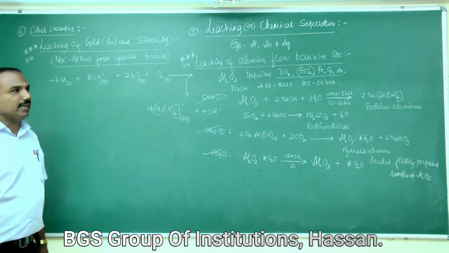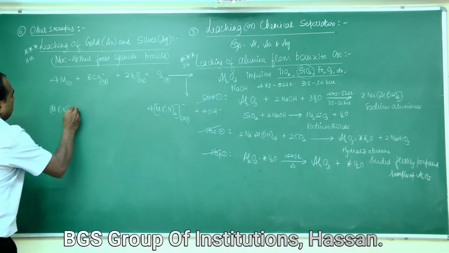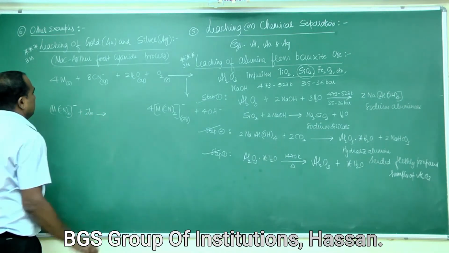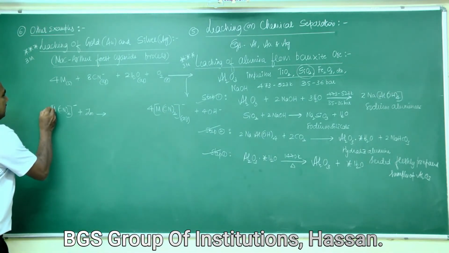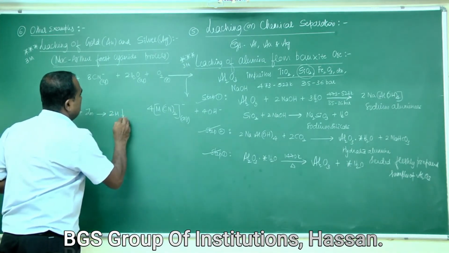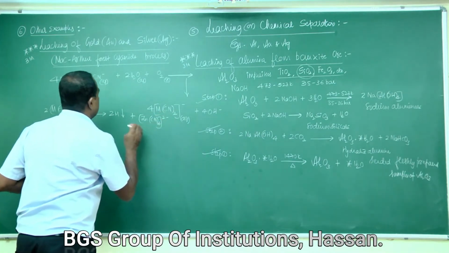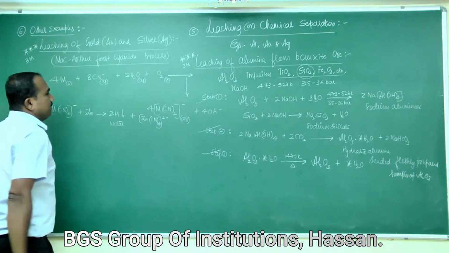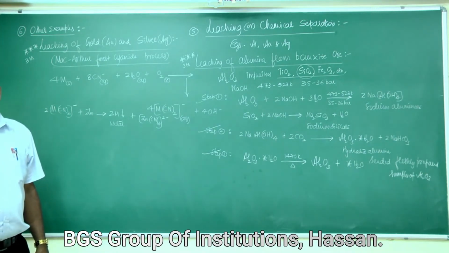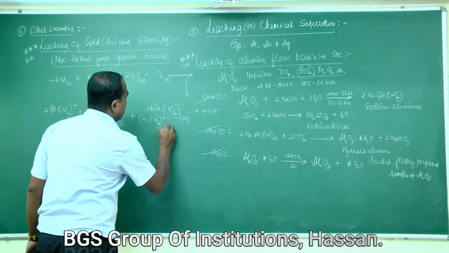The metal cyanide formed, M(CN)2⁻, is treated with a highly reactive metal like zinc or magnesium, where the metal gets precipitated, plus Zn(CN)4 2⁻. That metal may be silver or gold.